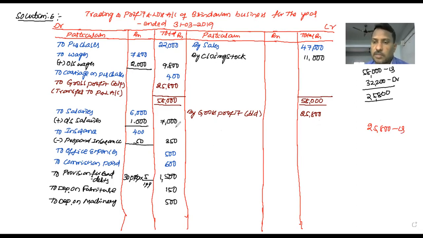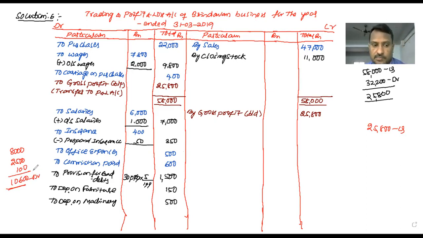Now let me total the debit side. 7,000 plus 1,000, 8,000. Now total the hundreds: 3, 8, 14, 19, 20, 25 hundreds. Total the rupees: 50 plus 50, 100. So 10,600 is the total amount of debit.